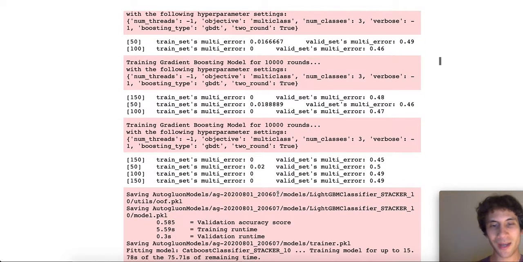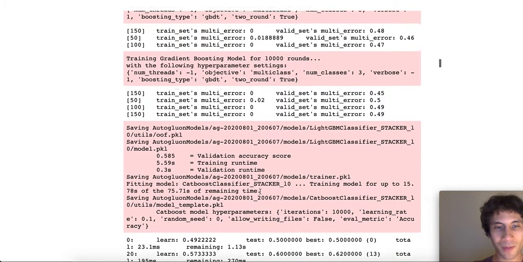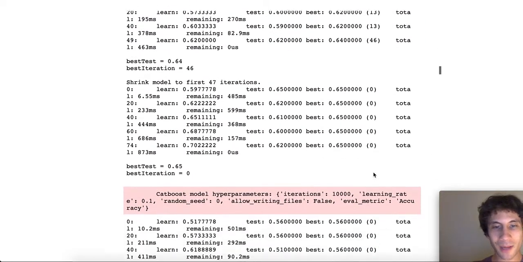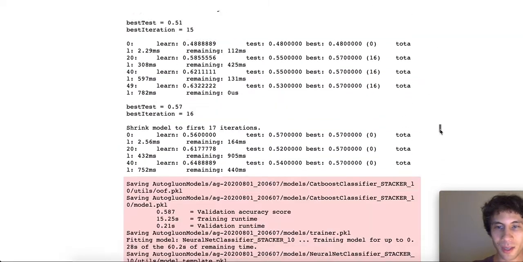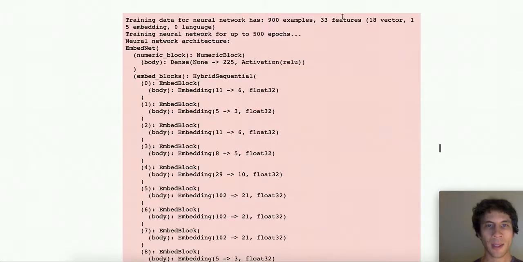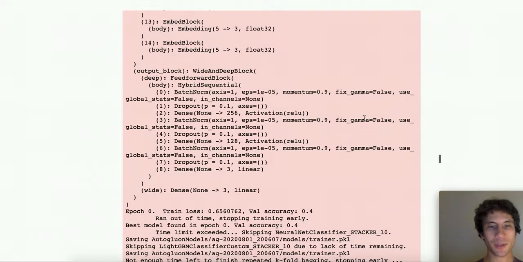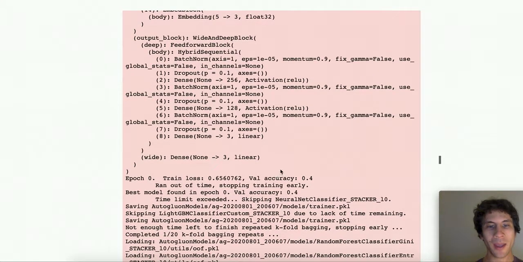And then we're done and we save the entire bagged ensemble of all 10 of these LightGBM models before moving on to the next model, say CatBoost model. And then again, we train 10 bagged copies of this CatBoost model and so on and so forth. And here we start training the neural network model, again printing out its architecture before training, and we start training the first epoch. But we noticed that we ran out of time because we didn't actually specify that much training time in the overall budget.